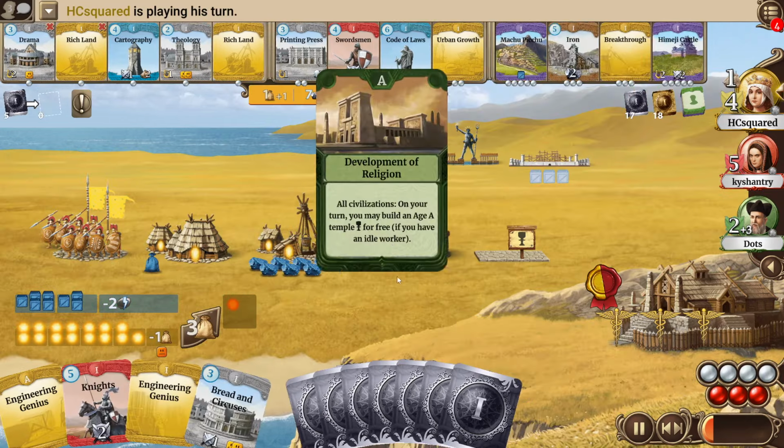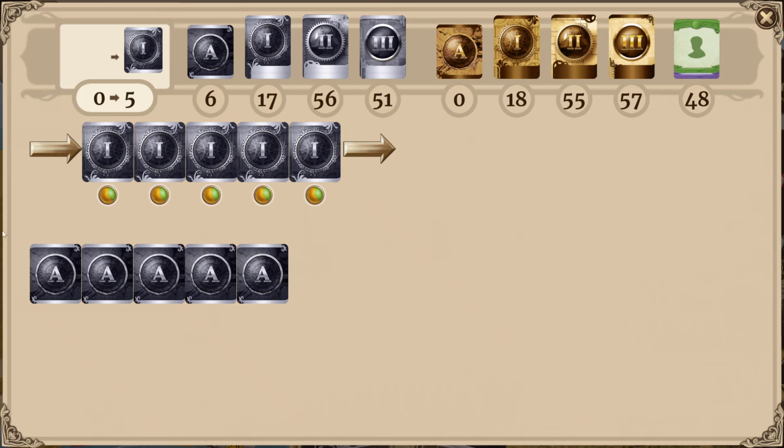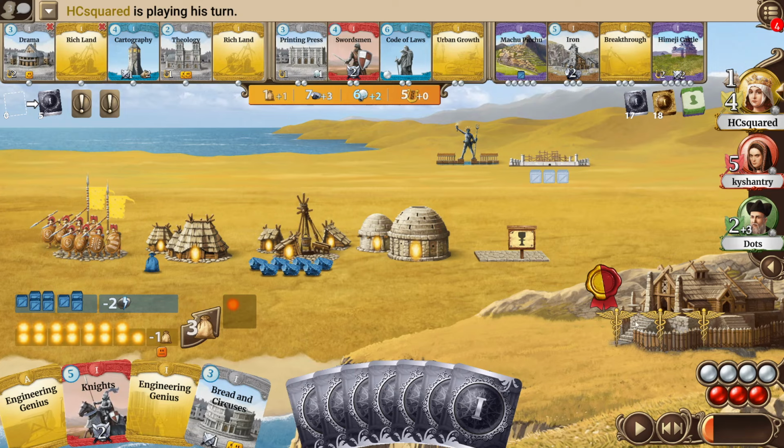Then HCsquared seeds and opens the development of religion. He has a free population. Both Kyshantry and Dots have one as well. And when we take a look at the events, 3 have been seeded by HCsquared and 2 by Dots.